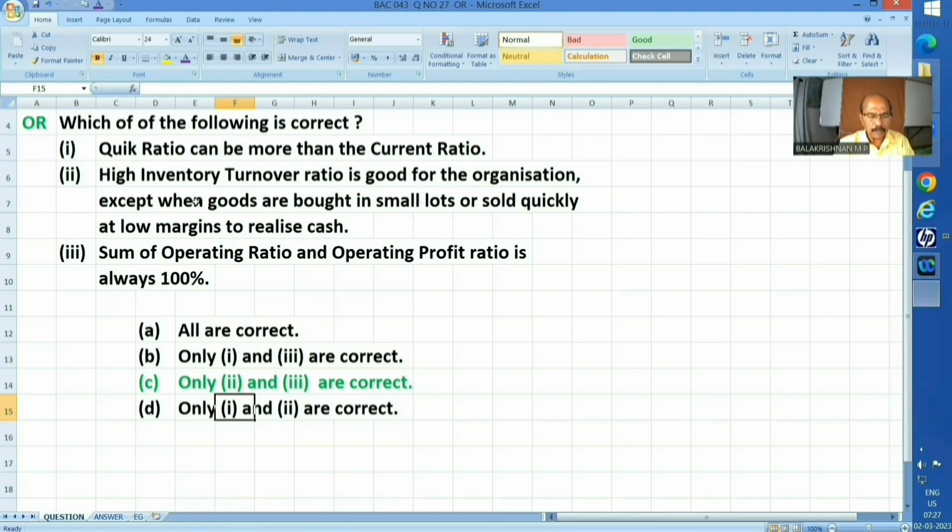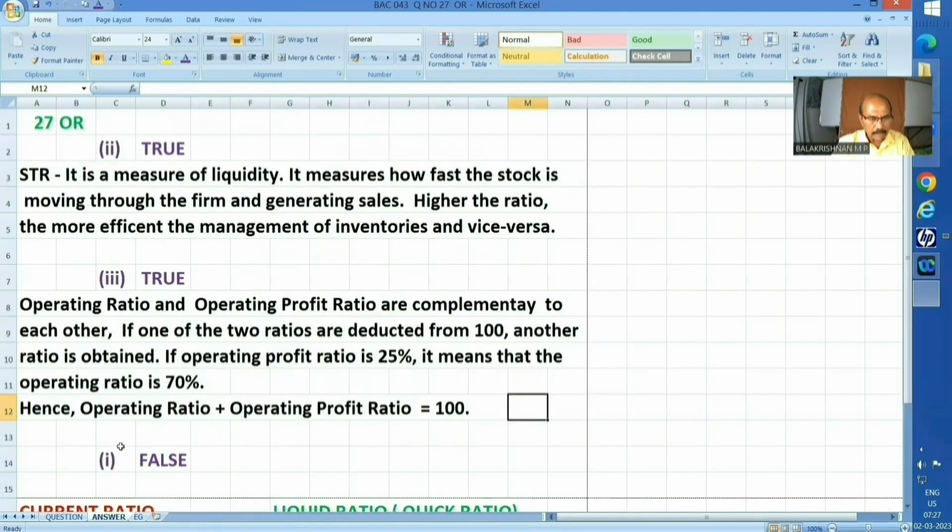Item number 2, stock turnover ratio, that is nothing but inventory ratio, is a measure of liquidity. It measures how fast the stock is moving through the firm and generating sales. Higher the ratio, the more efficient the management of inventories and vice versa.